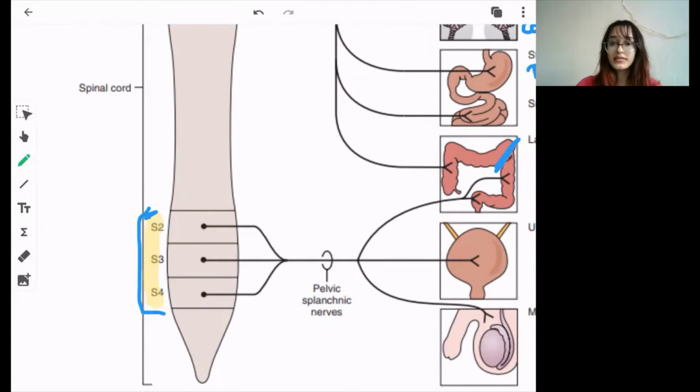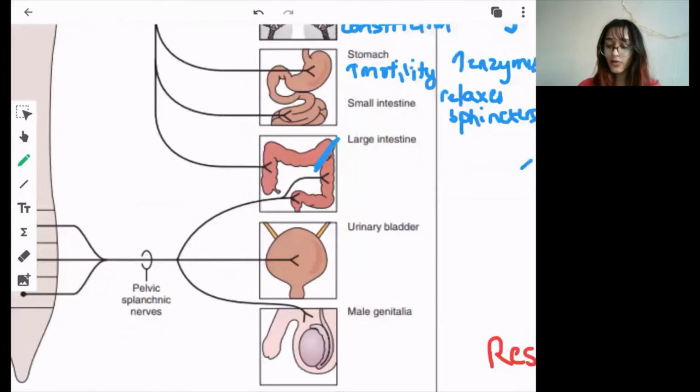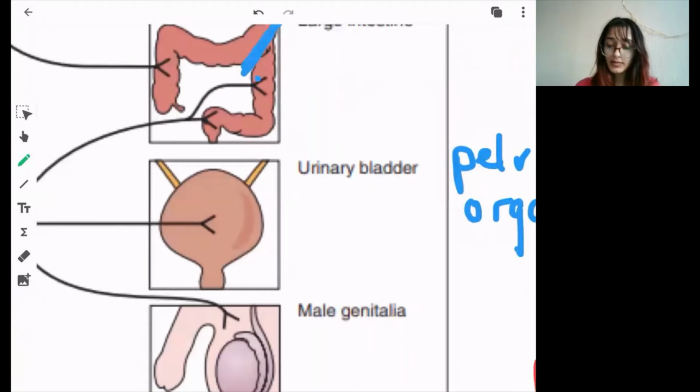The S2, S3, S4, these supply all the pelvic organs. They supply the pelvic organs as well as the descending colon and the sigmoid colon. And the urinary bladder, obviously it stimulates the detrusor muscle. The detrusor muscle then contracts and leads to micturition. It stimulates the detrusor muscle and it relaxes the internal sphincter.